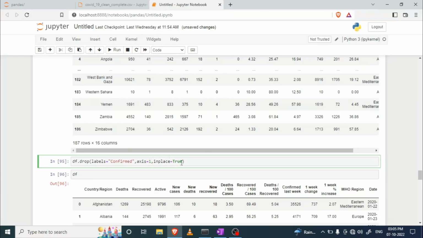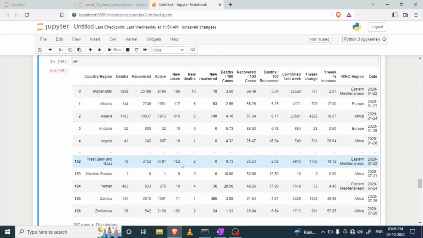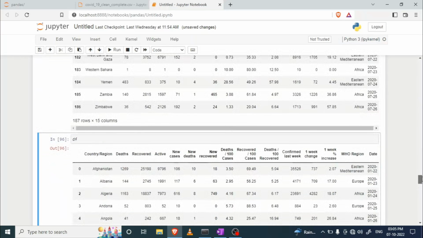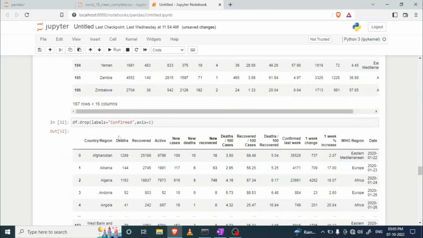If you do not write this here, then it returns the data frame without that particular column, which is confirm, right? You have to store this data frame into a particular variable. But if you write inplace is equal to true, that means it doesn't return anything and it changes the data frame permanently.